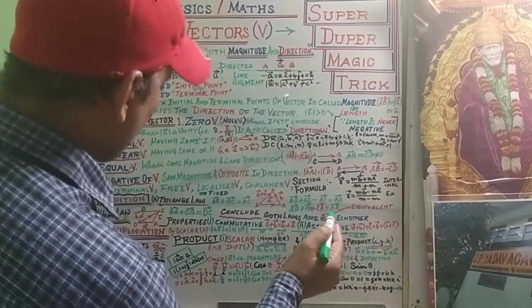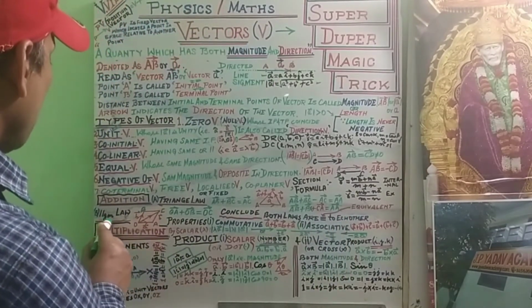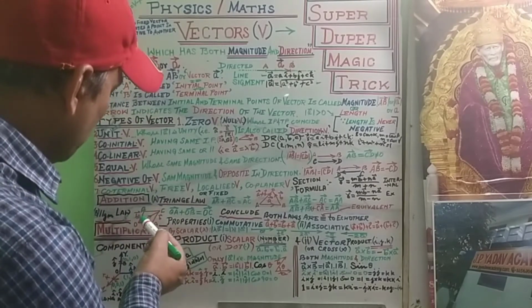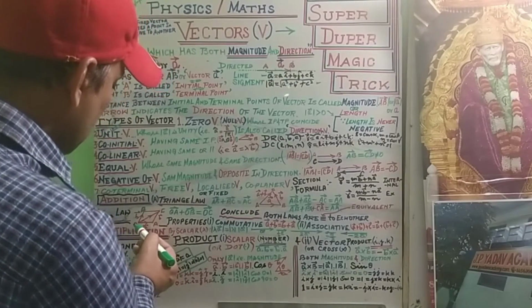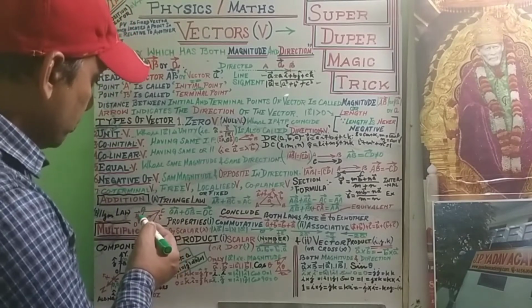Now the second law is the parallelogram law. This is the symbol of the parallelogram. Draw the parallelogram whose adjacent sides are OA, the A vector, and OB, the B vector.